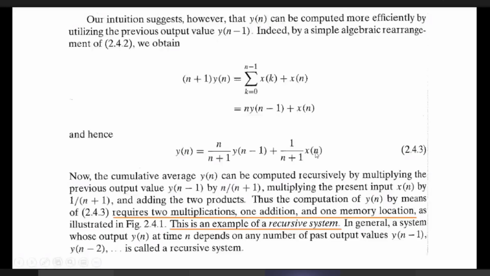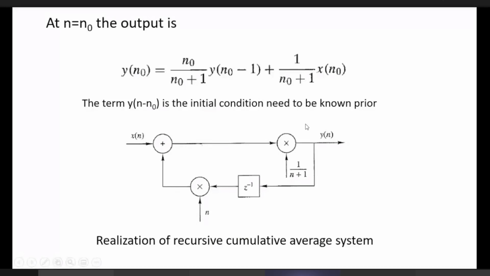Graphically, it is implemented this way. We take 1 by n plus 1 as a common factor.